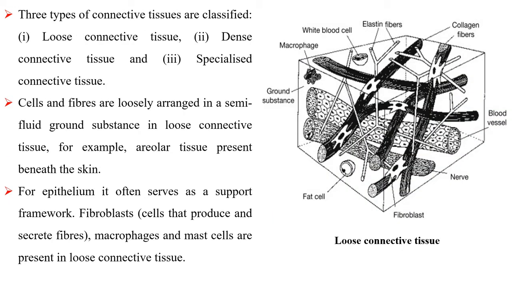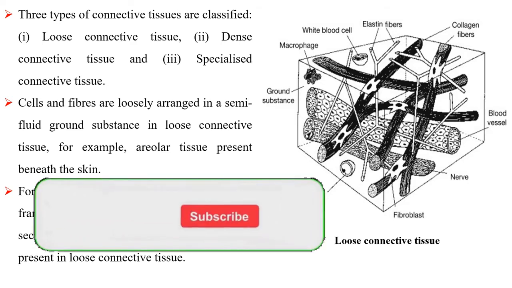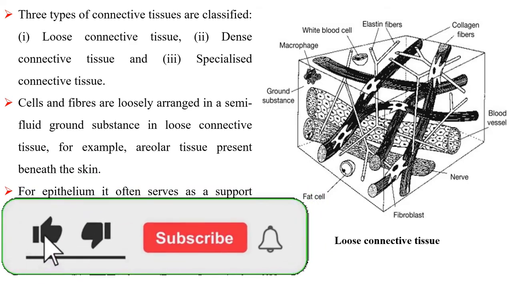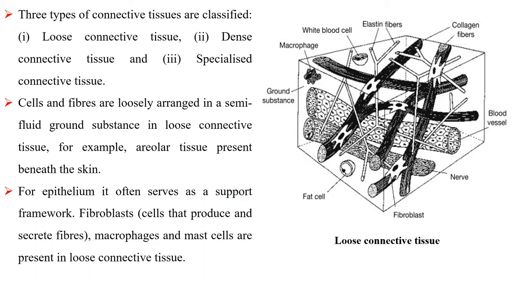Three types of connective tissues are classified: loose connective tissue, dense connective tissue, and specialized connective tissue. Cells and fibers are loosely arranged in a semi-fluid ground substance in loose connective tissue, for example, areolar tissue present beneath the skin. For epithelium, it often serves as a support framework. Fibroblasts, macrophages, and mast cells are present in loose connective tissue.